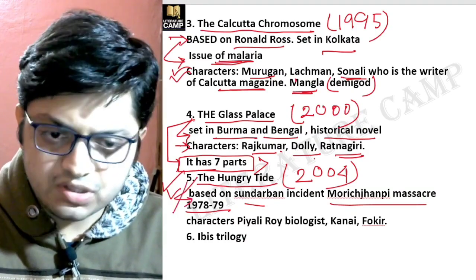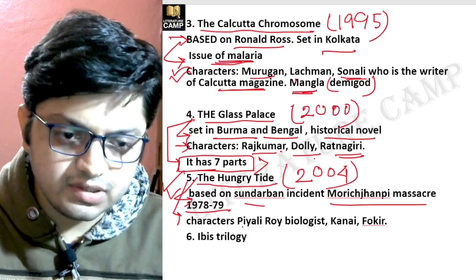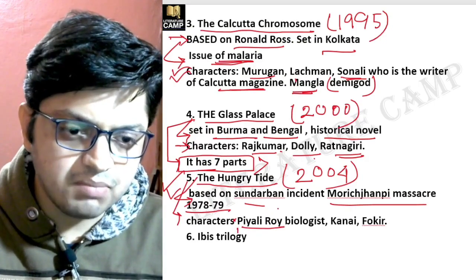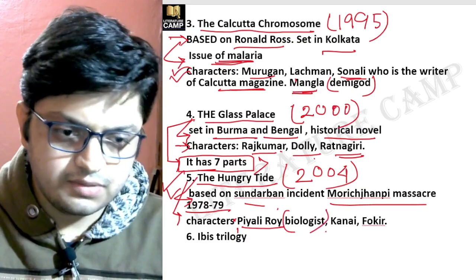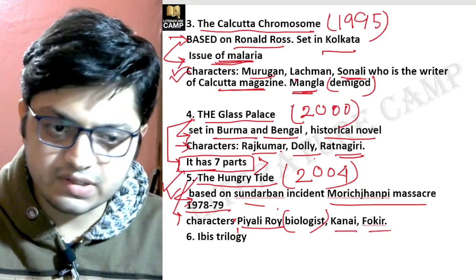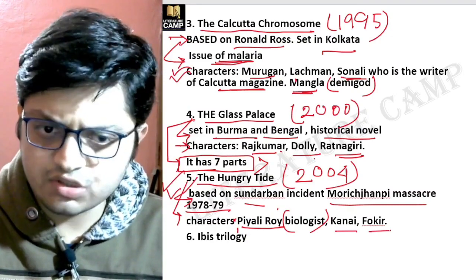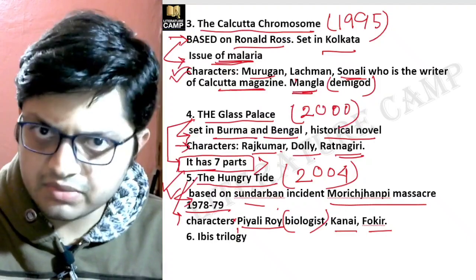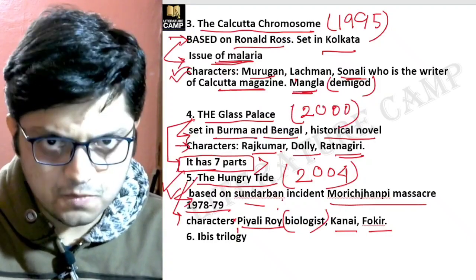Now, the important characters: Piyali Roy, who is a biologist. Then Kanai Dutt. These are the important characters in the novel The Hungry Tide, published in 2004.